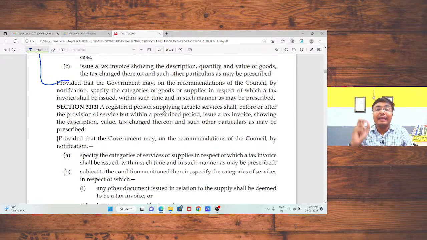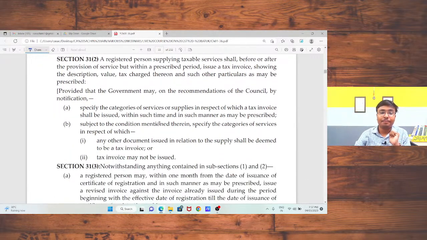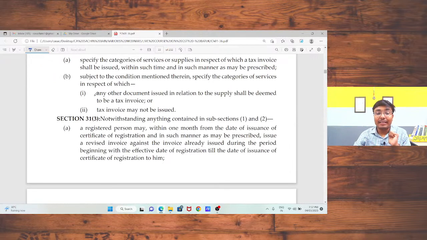Okay, so in case of supply of services, at the time of supply of services, you need to prepare the invoice. But if there is any agreement, and on behalf of that agreement there is a term in which you need to issue the tax invoice, in that case the same should be issued within that timeline, notwithstanding anything contained in subsection 1.